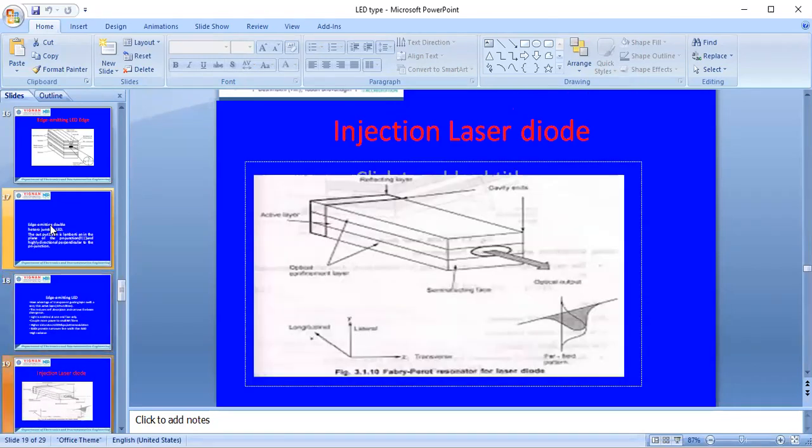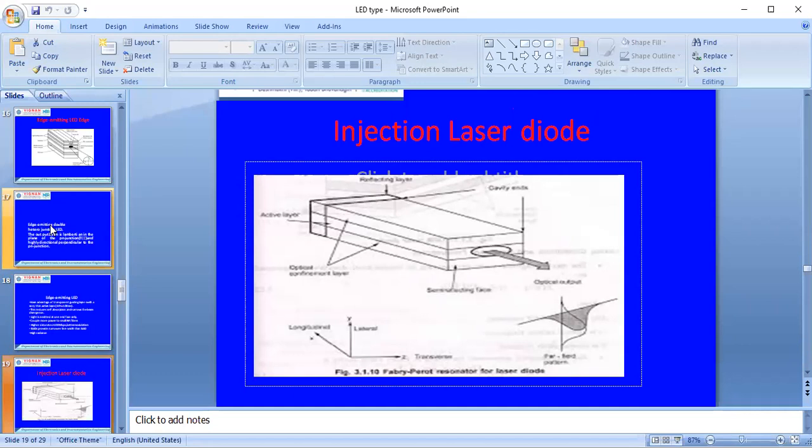Then another optical source is the injection laser diode. So basically the optical sources are of different types. The first one is the LED. In this LED we have different types: surface LED, edge LED, homogeneous LED, and heterojunction LED.